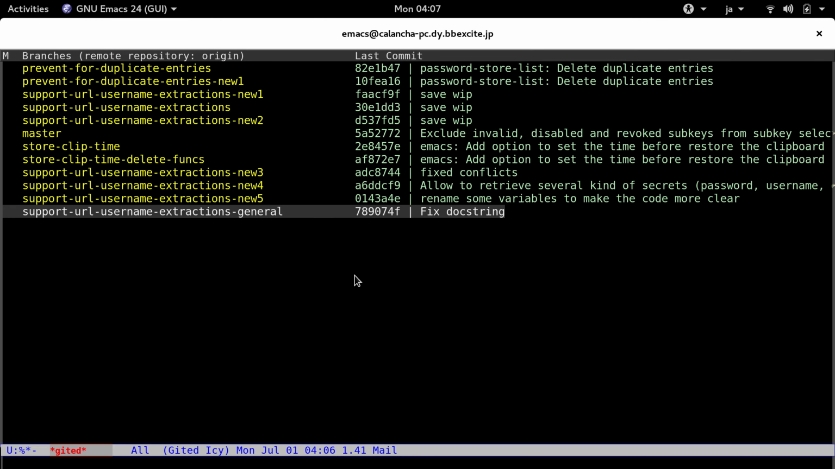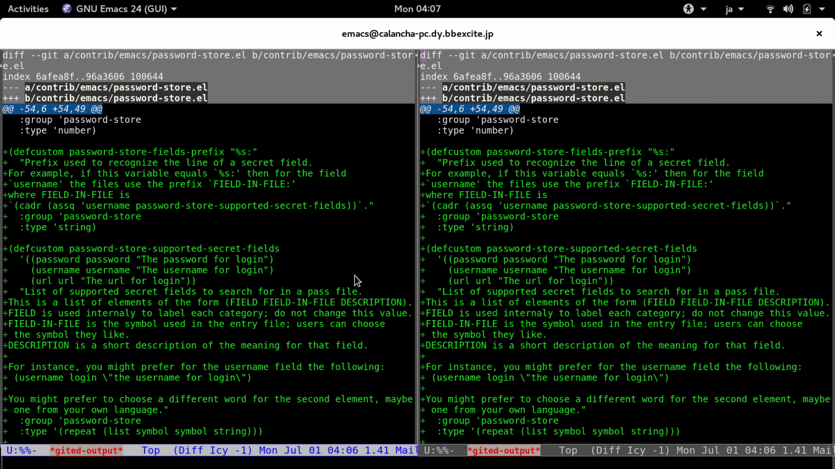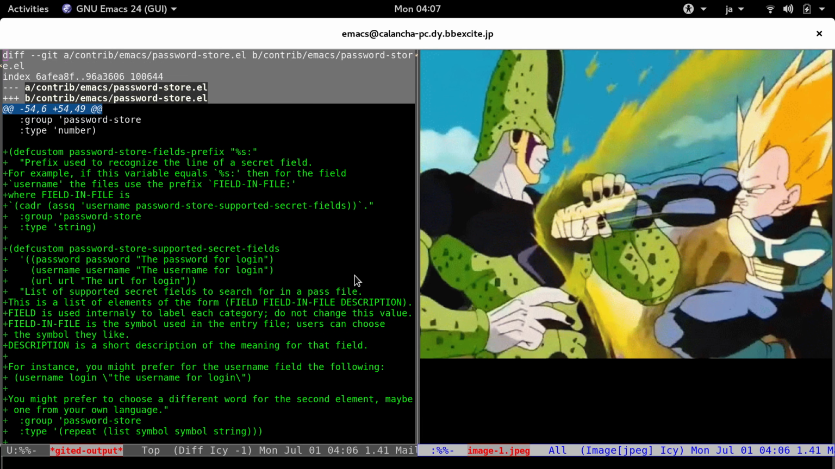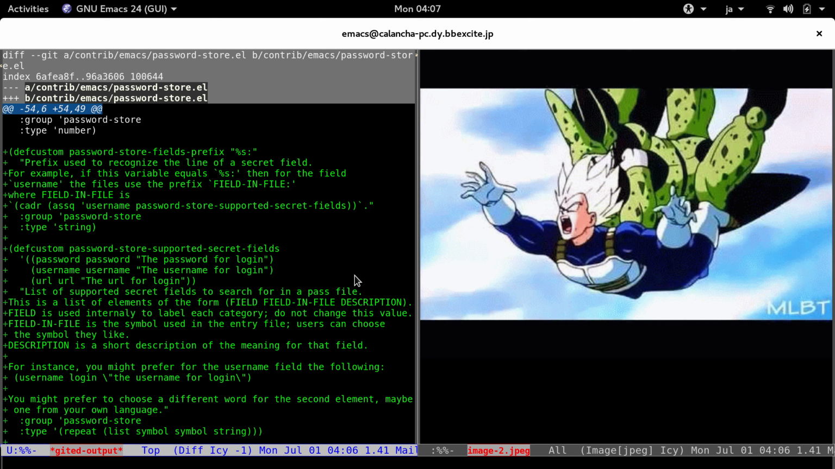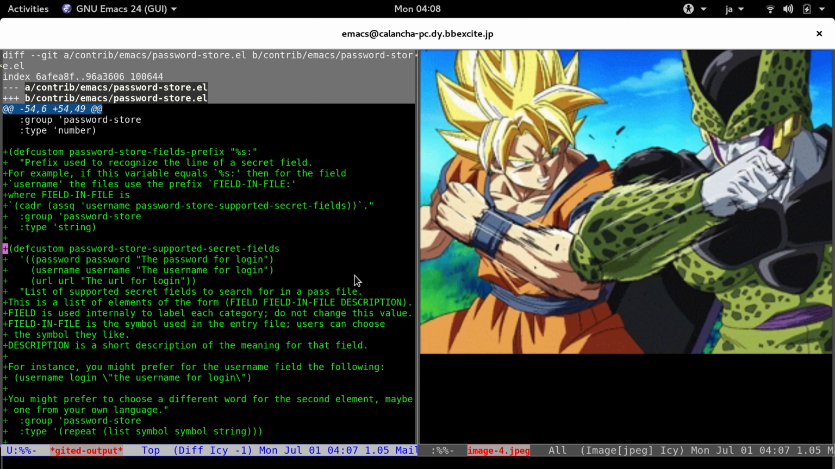So let's start with the change in passwordstore. Here we have added several options. The way this works is using prefixes. A prefix lets you know in which line of the file the field that you want to retrieve is. But I don't impose any particular field, so everything can be configured.